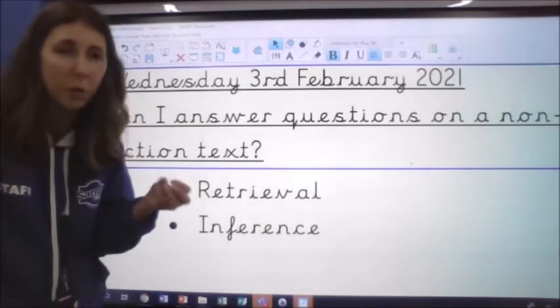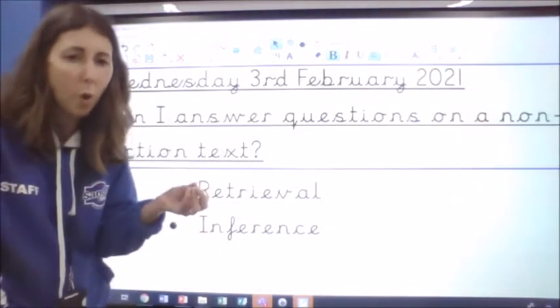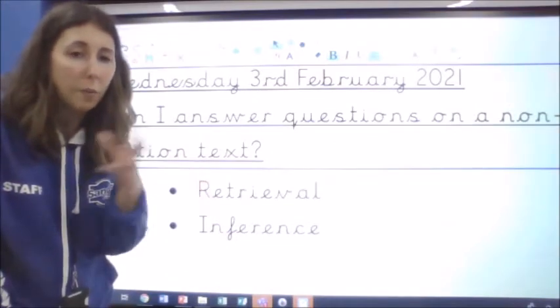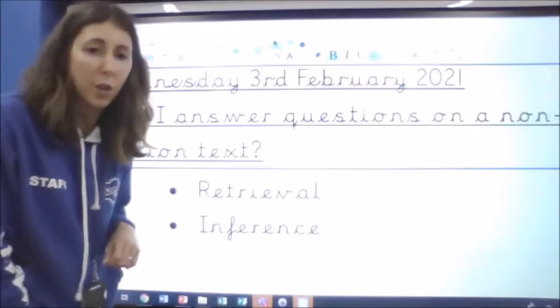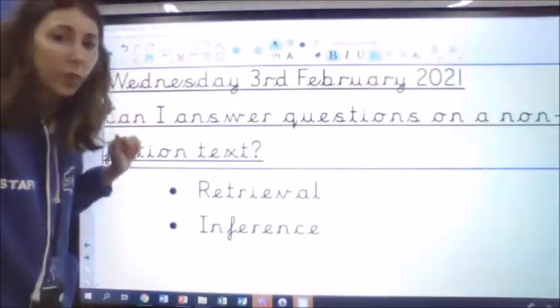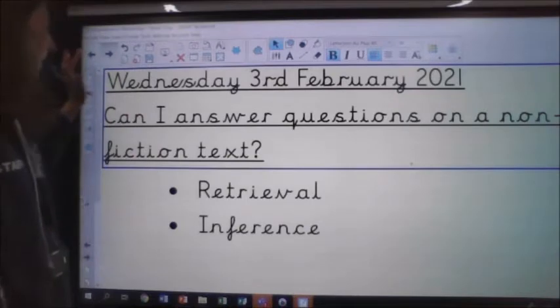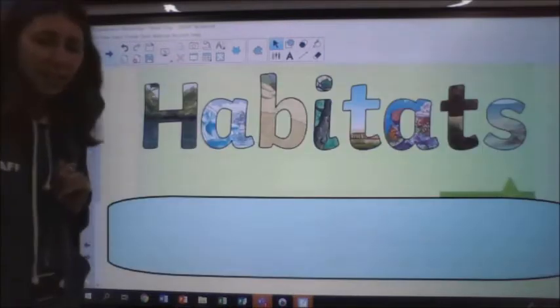Remember, inference is where we use the clues, we use what we know, and we don't have to exactly find the answer. We have to think about it a little bit using what we know. Okay, so let's have a little see then at what our text is about today.